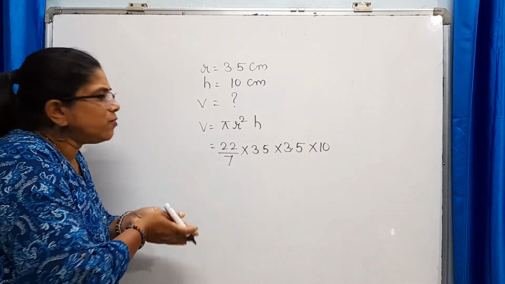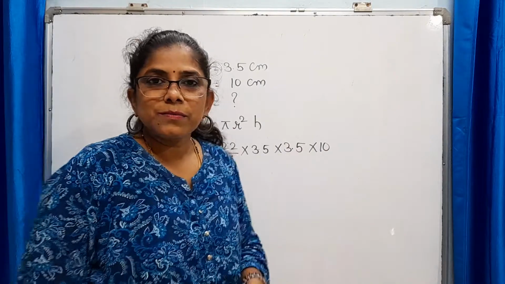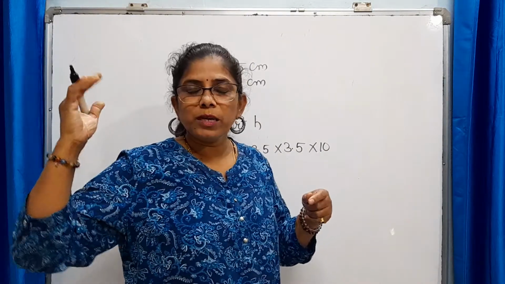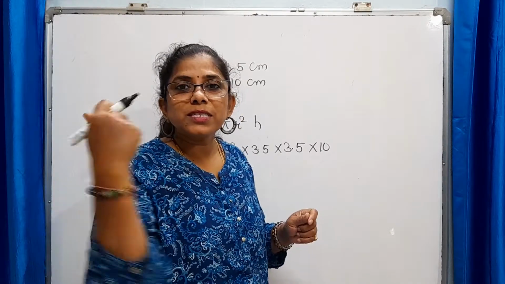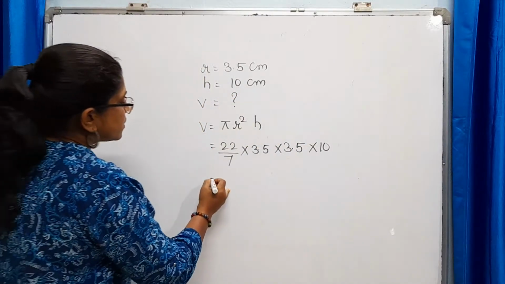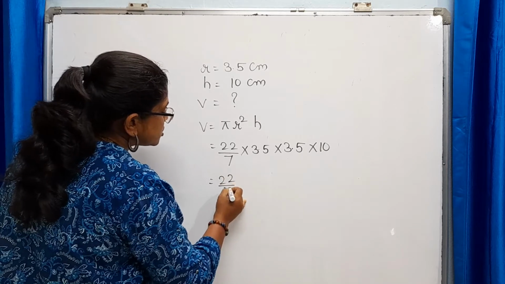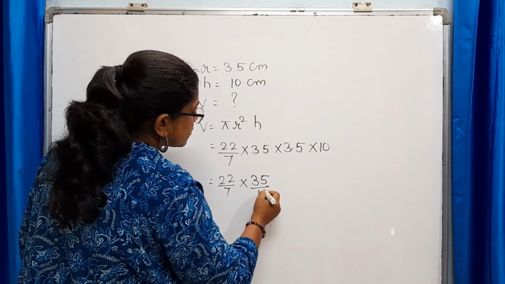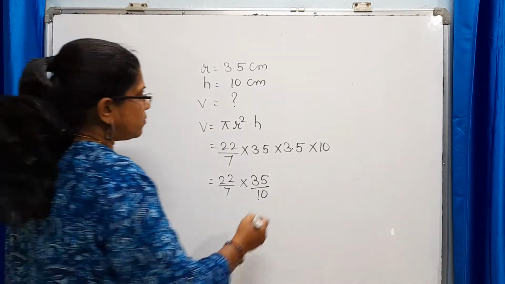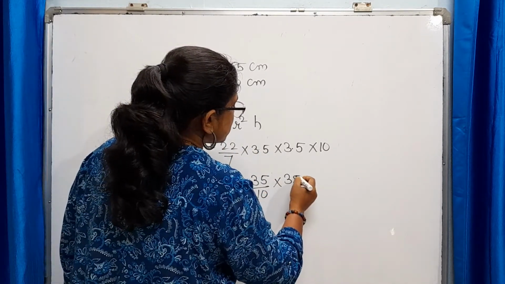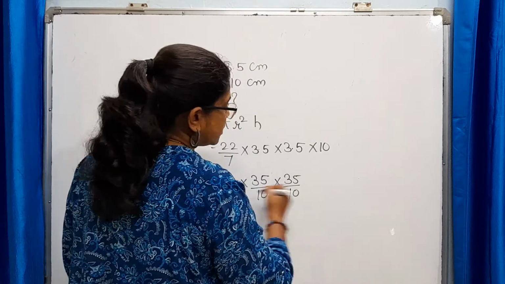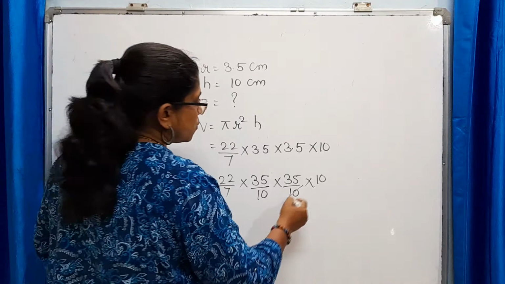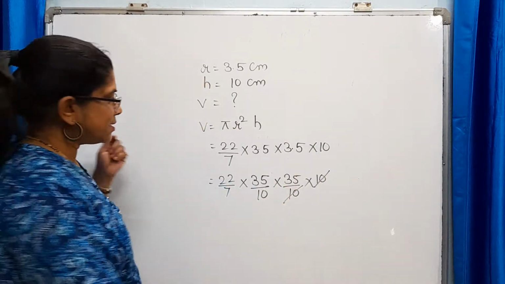Now here, whenever you come across a decimal, which can be either in the numerator or denominator, how to deal with these decimals? The simple trick to deal with the decimal is: 3.5, write it as 35 upon 10. 3.5, 35 upon 10, into 10. Now let's solve this. 10 and 10 get easily cancelled here.